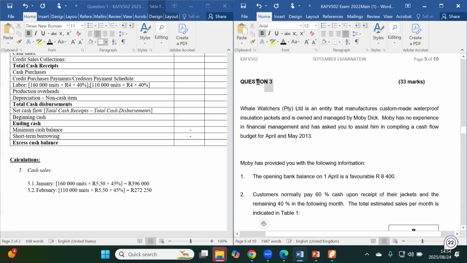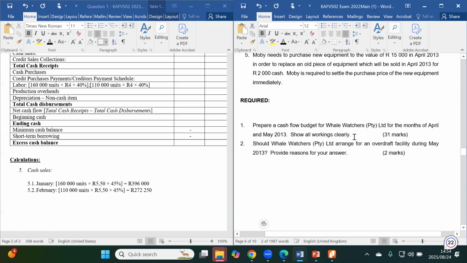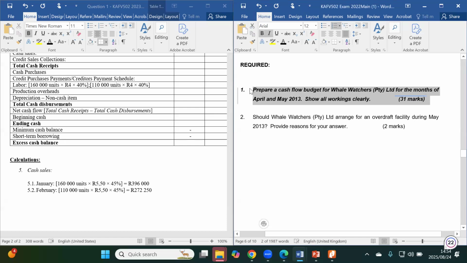That's what I would like to discuss, so that you have an understanding of what is happening, and I have the assurance that your understanding is cemented as far as the cash budget is concerned.